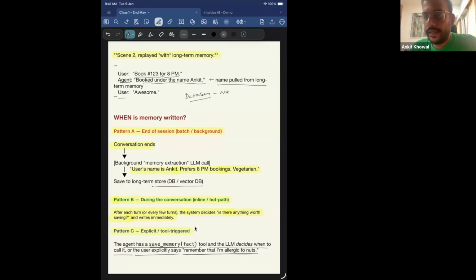Then the LLM, which already has a tool call associated with it called save memory, decides that maybe the user is telling me important information about himself. I should make this tool call, save memory with the fact, which will go in and save the information about the user, right? So these are three different patterns which can be used when you are developing an application and you want to store some user preferences into a database, right?